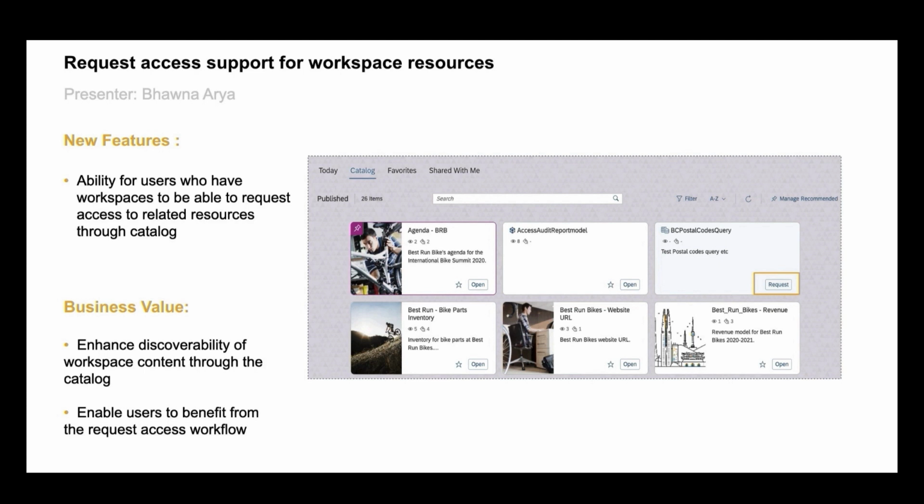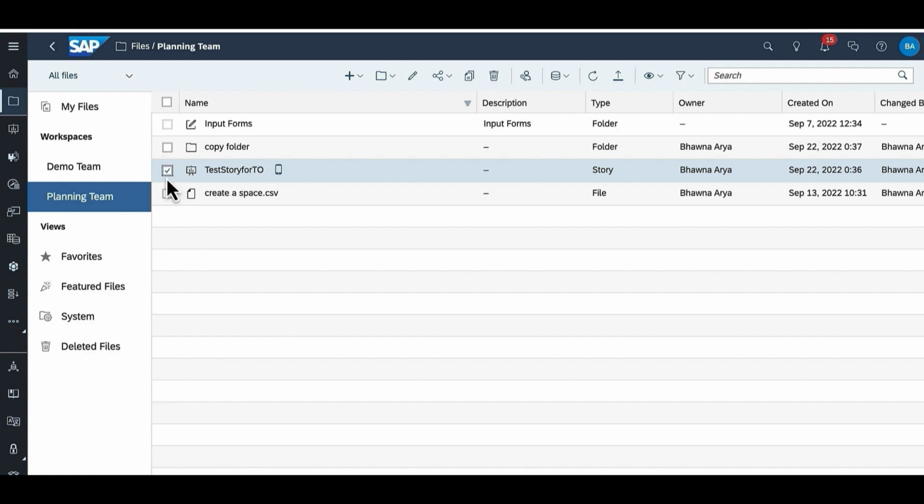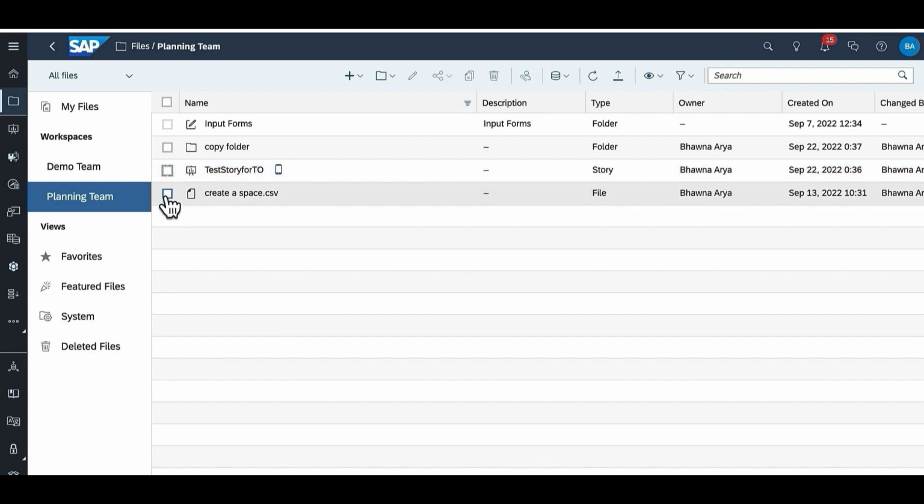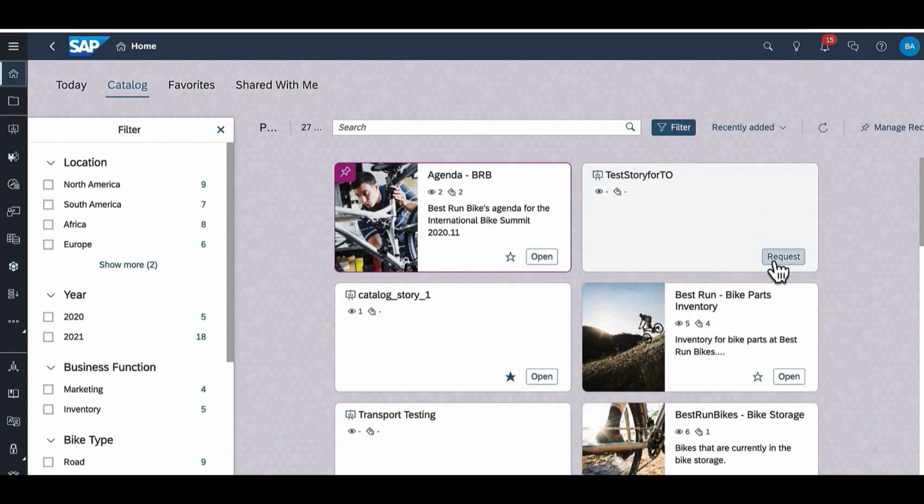One more useful feature is the request access feature of workspace content. Users can now see the workspace resources on the catalog board and request access to view it. Admins can increase discovery of content within the teams with this feature. This is a resource that belongs to a workspace called Planning Workspace.